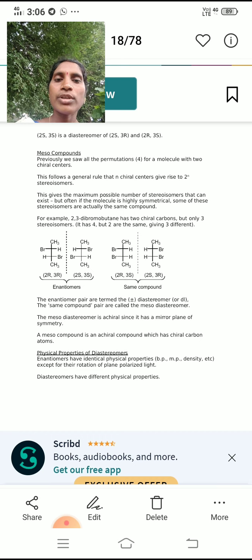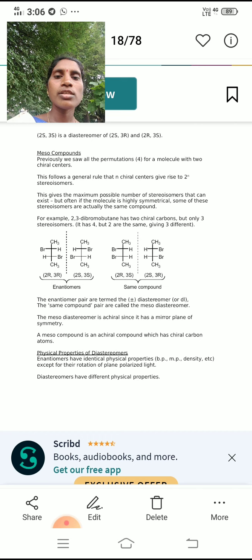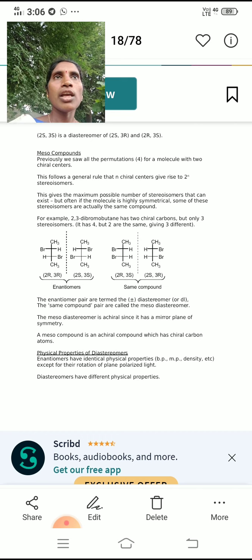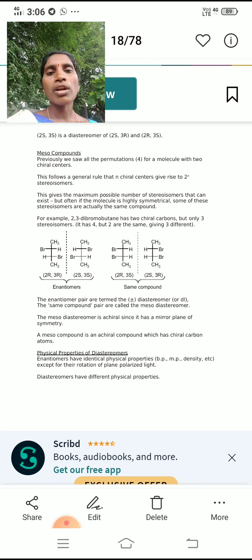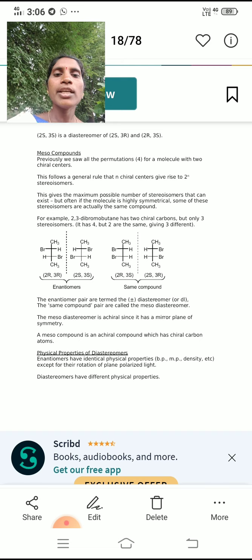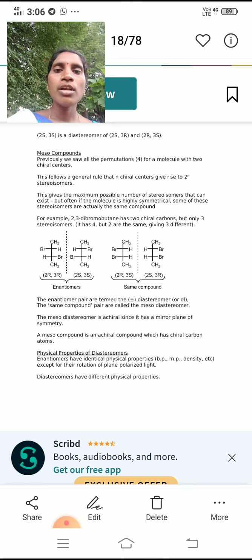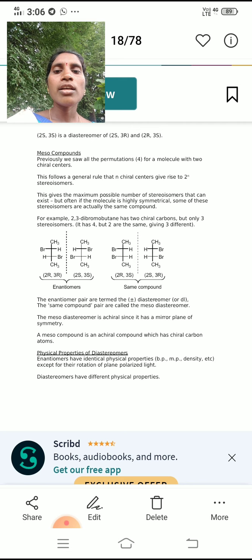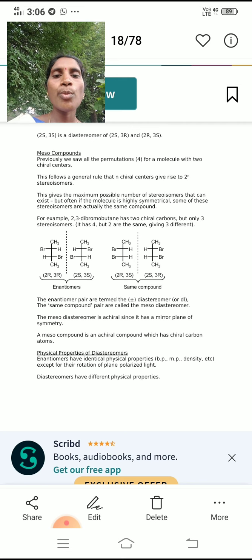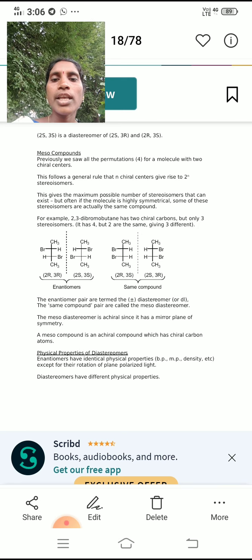So the stereoisomers possible for a molecule can be calculated using the formula 2 to the power of n, where n refers to the number of chiral atoms. This gives the maximum possible number of stereoisomers that can exist.